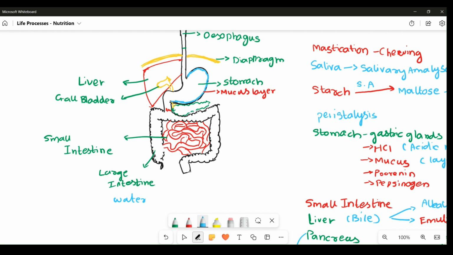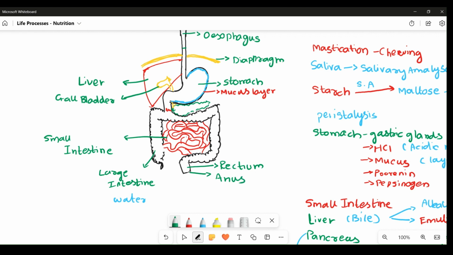These feces are stored in a structure called the rectum. The rectum is another part of the large intestine itself, and from the rectum the feces are later defecated or egested out of the body via the anus.